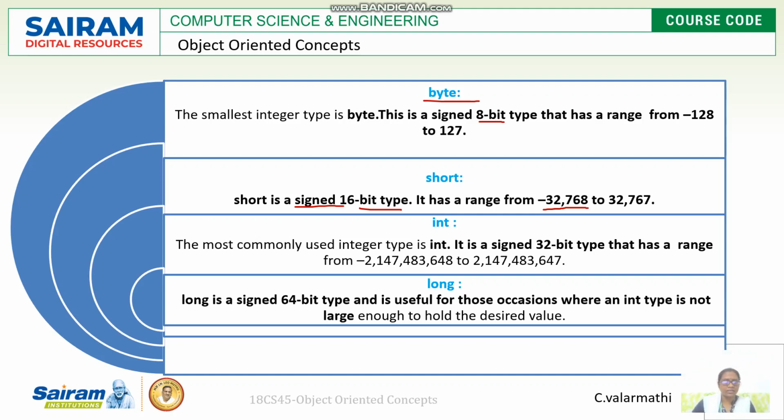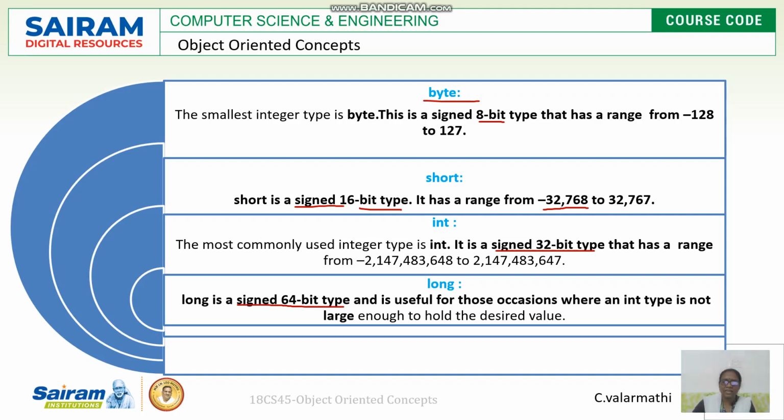And int. Int is the most commonly used integer type. It is a signed 32-bit type, and we can see its range. And long is a signed 64-bit type.